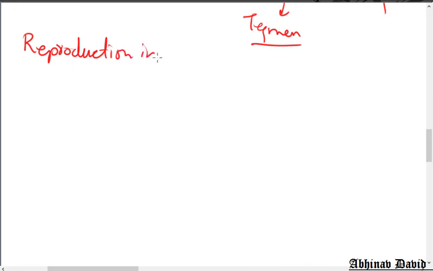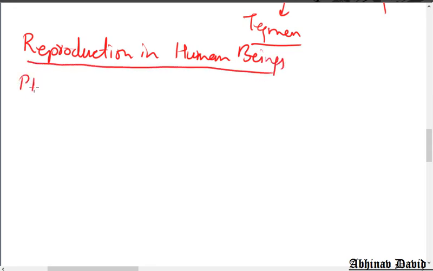So reproduction in human beings. We'll start with the phases in the life of human beings. What are the different phases? The first phase is birth. So we are born, and then after getting born we develop.